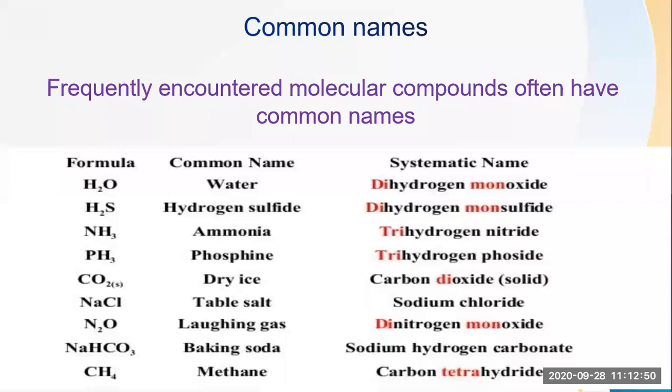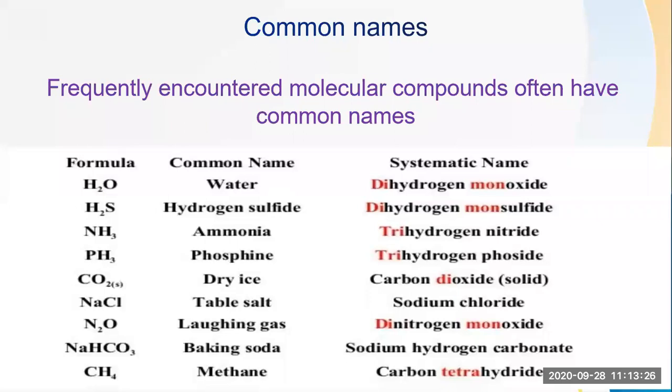Likewise, now see the formula H2O. The common name will be water. We say it is a water molecule. Okay, but if you go for the systematic name, then what will be the name? As 2 hydrogens are there, so dihydrogen, and 1 oxygen is there, that's why monoxide. Dihydrogen monoxide. So instead of taking this big systematic name, in short we call it water. So this is the common name. Common name means those which we frequently encounter among molecular compounds.